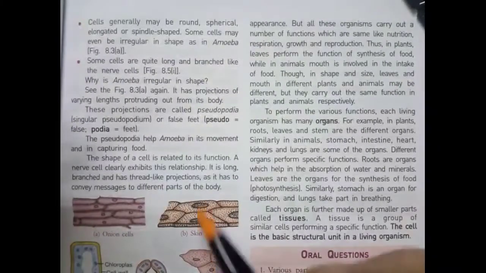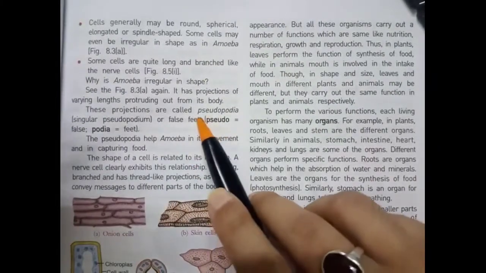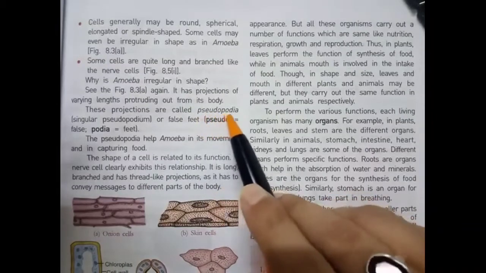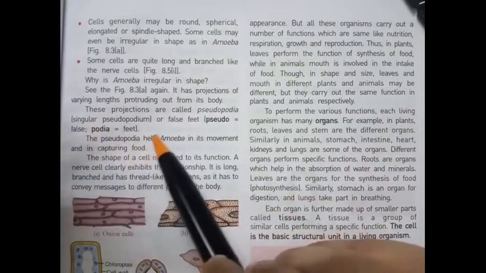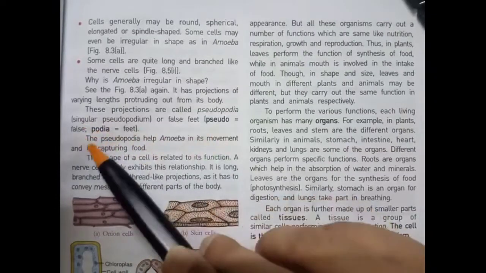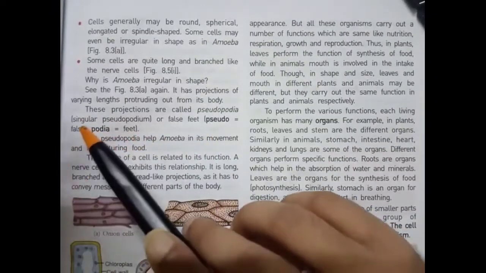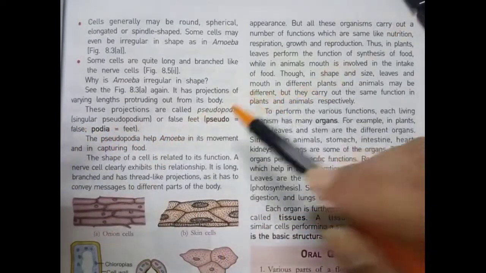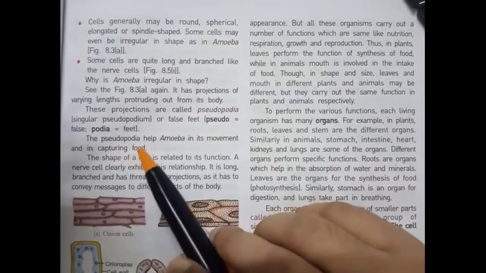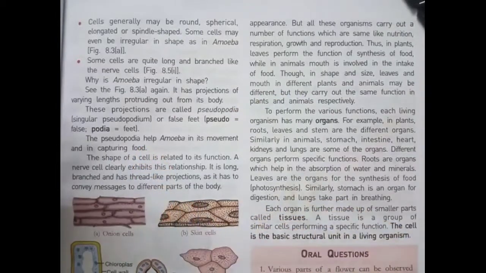Students, as you can see in the spelling of pseudo, the P is silent. Pseudo means false, podia means feet, singular pseudopodium, or false feet, you can say. The pseudopodia help amoeba in its movement and in capturing food.